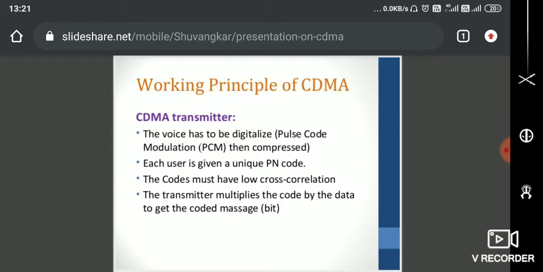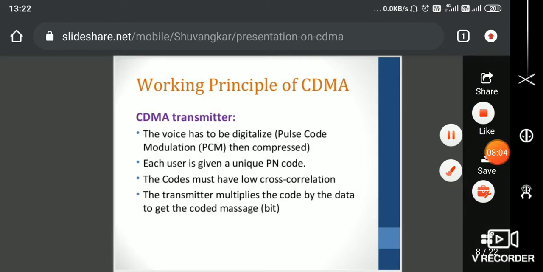Now the CDMA transmitter. We'll see what functionality is done by the CDMA transmitter. The voice has to be digitized. What we generally use is pulse code modulation, PCM. You might have studied this in digital communication. I think you may be going through PCM in unit 1 or unit 2. Pulse code modulation is a very widely used standard modulation to digitize. As I told you, CDMA supports completely digital wireless data transmission, so the voice has been digitized.